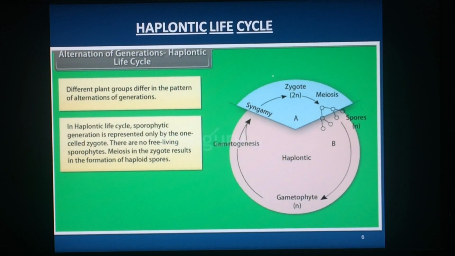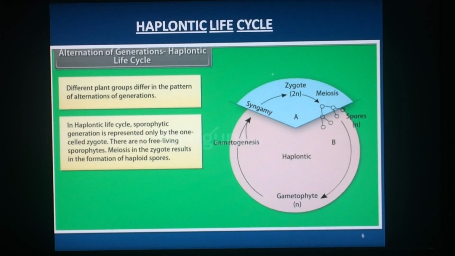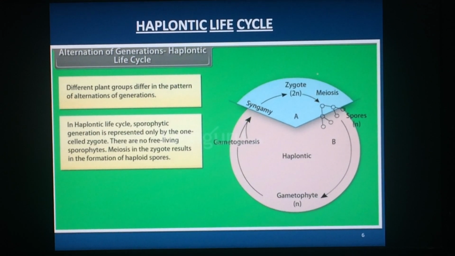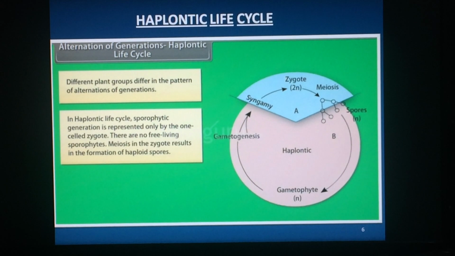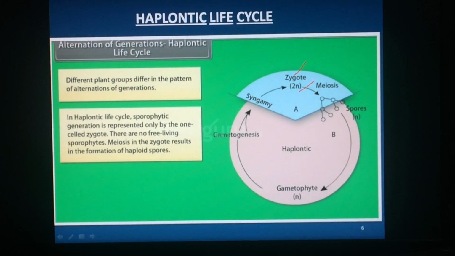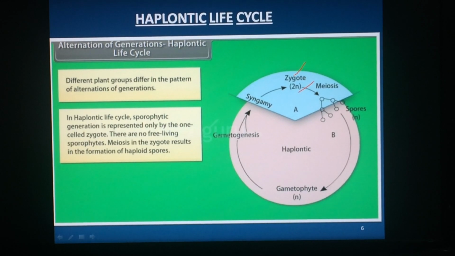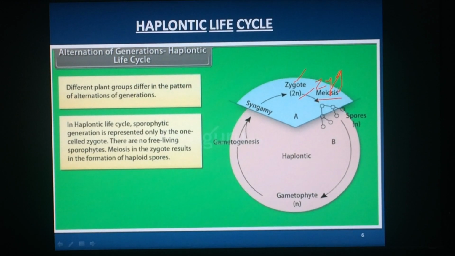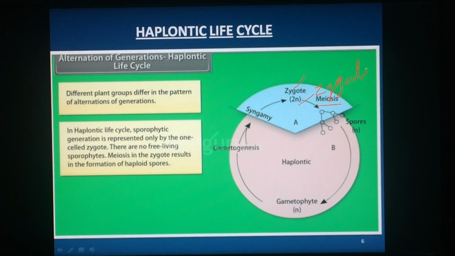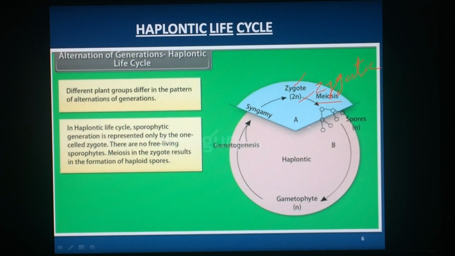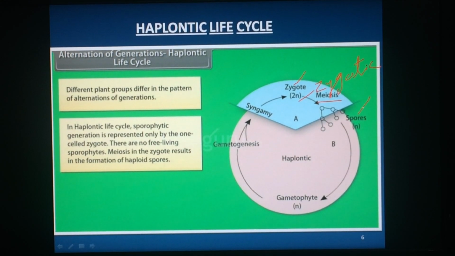First, let me come to haplontic life cycle. In haplontic life cycle, sporophyte is not present. See the diagram here. That means, where is the sporophyte then? Sporophyte is represented by single-celled diploid zygote. This zygote undergoes meiosis. Which meiosis? Zygotic meiosis to produce haploid spores.